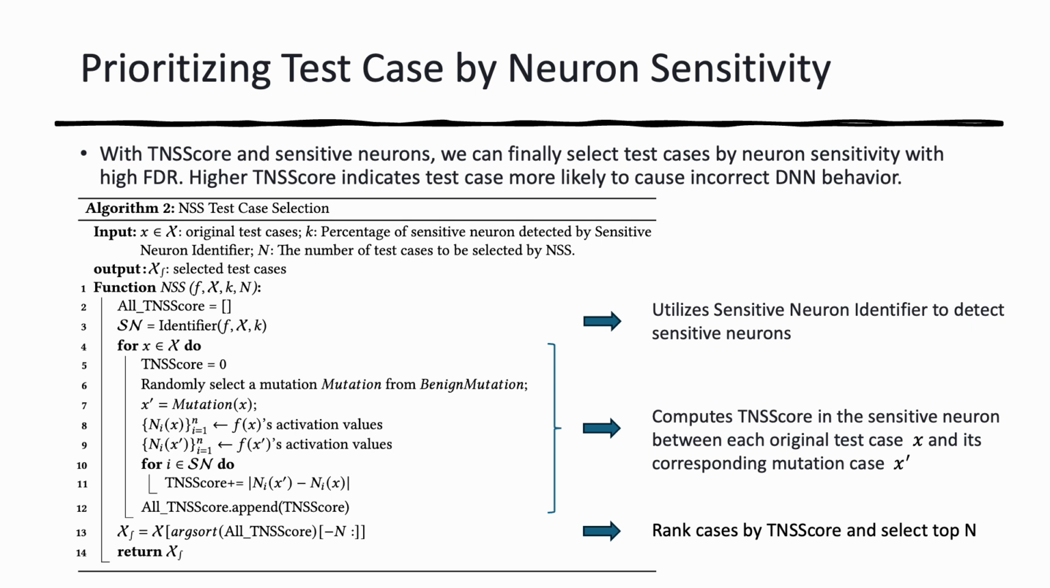Finally, we select the test cases that have the highest TNS scores. These are the test cases that are most likely to expose incorrect or unexpected behavior in the DNN. By prioritizing these high TNS score test cases, we can effectively allocate our testing and retraining efforts to the most valuable and informative samples, thereby improving the efficiency and effectiveness of our DNN quality assurance process.